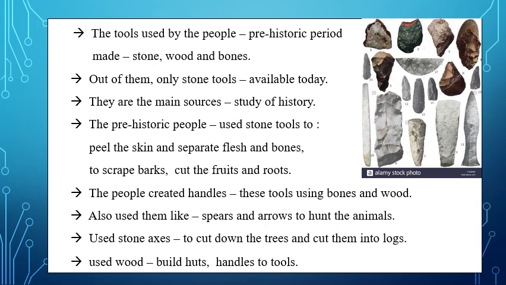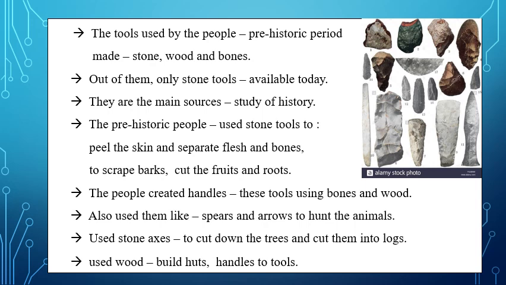Out of all the tools made by the past people using stone, wood or bones, we are having only stone tools. The tools made by wood and the tools made by bones are not available. Only the tools made by stones are available, and studying about them we can understand the life of prehistoric people. These stone tools are the main sources to study about the history of the people of the prehistoric period.